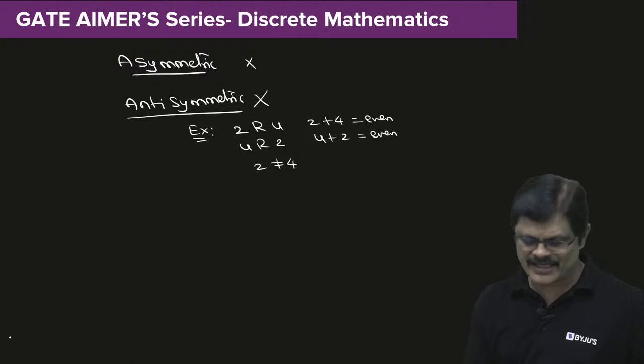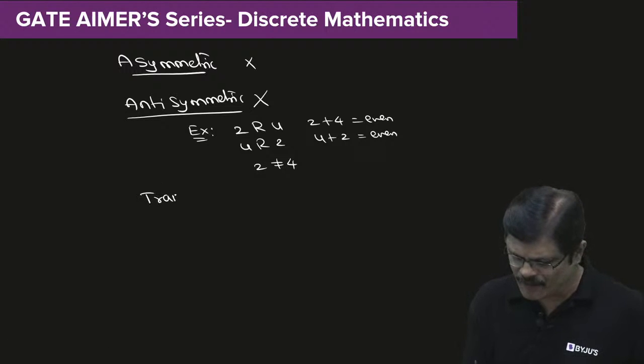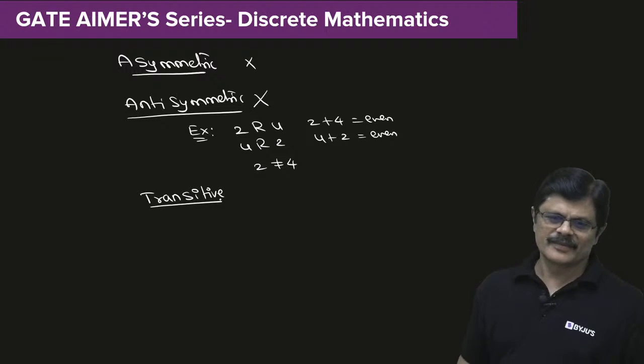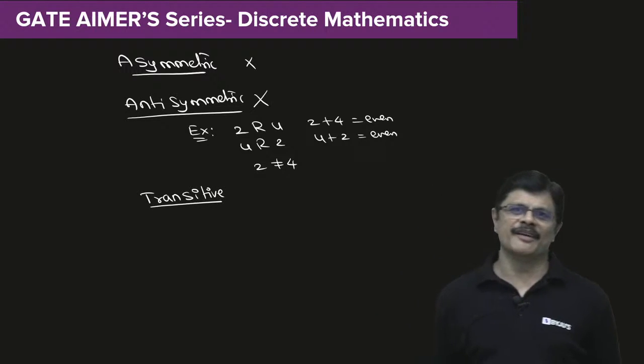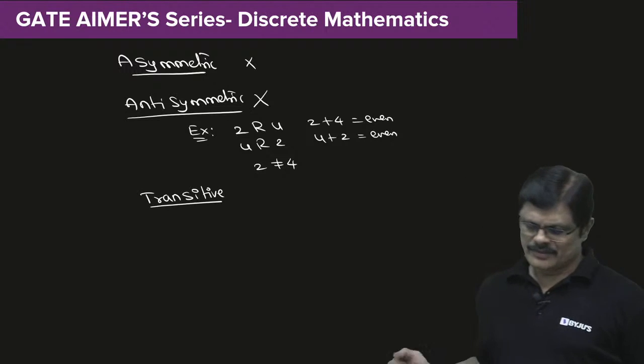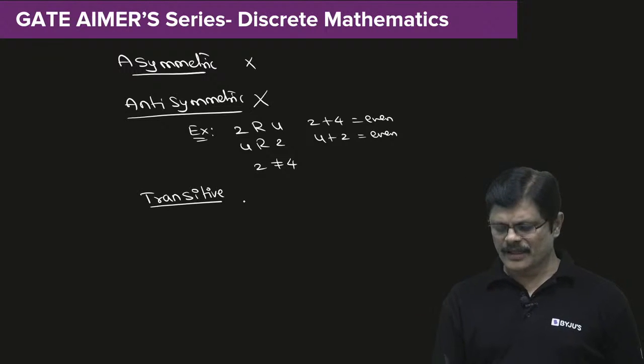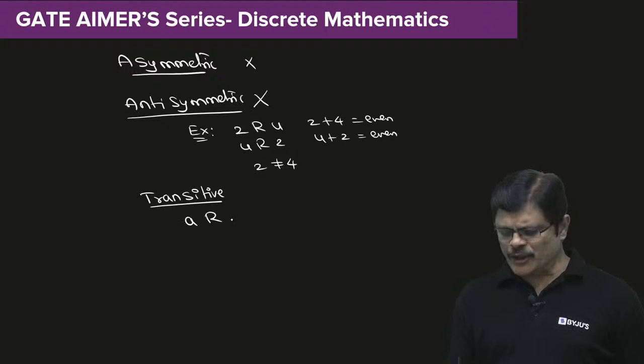And the final one is transitive, my dear friends. What do you mean by transitive, sir? Suppose A is related to B, that means A plus B is even.